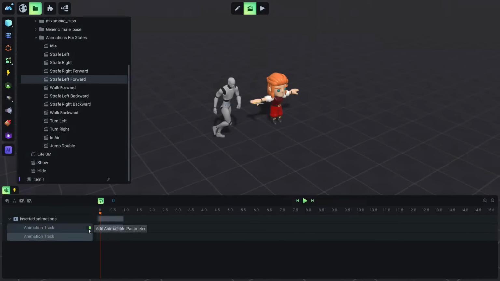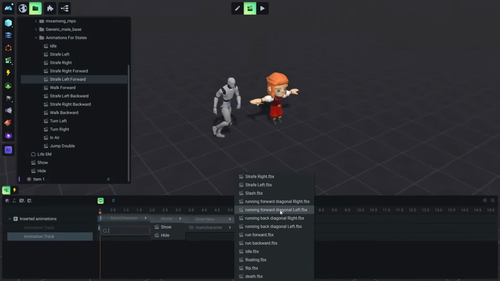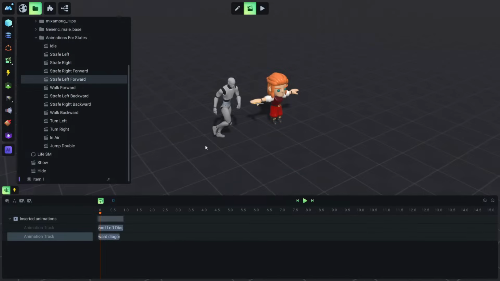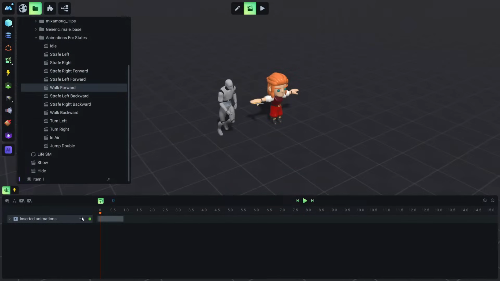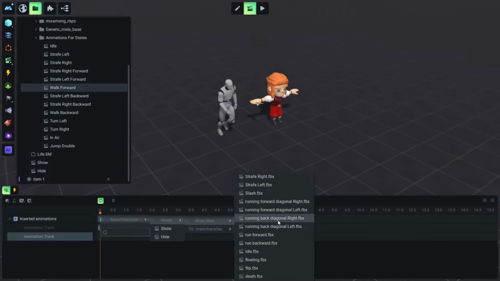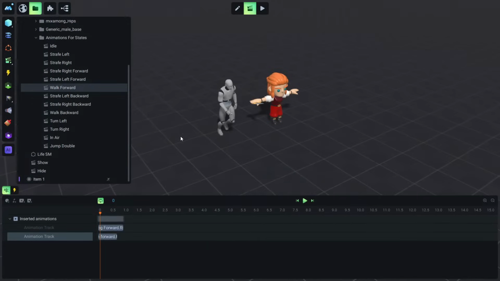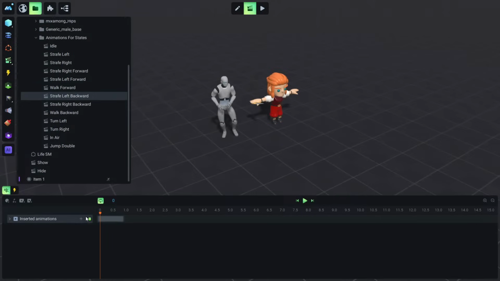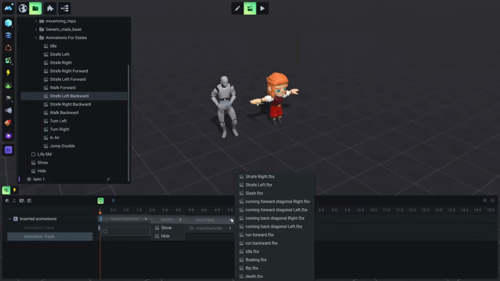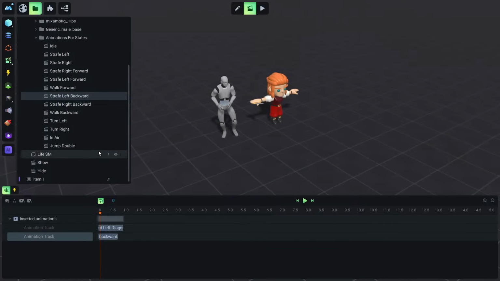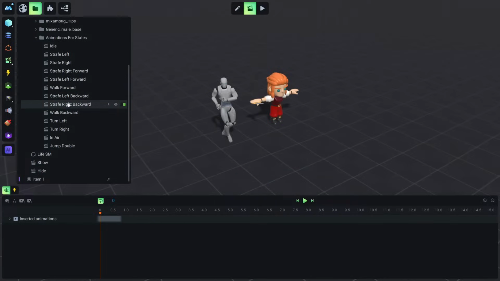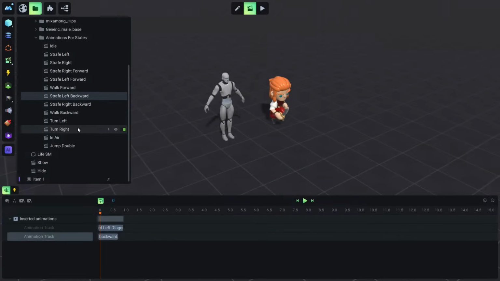So on the left, disable this, and left forward, forward to diagonal left, and walk forward. It's a straightforward procedure. Run forward and left, run back, and disable this, and run back. Oh, see, we made a mistake here.